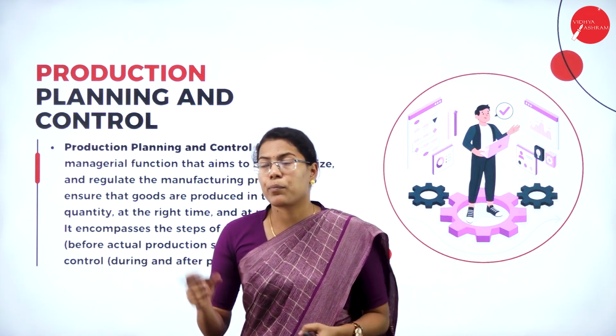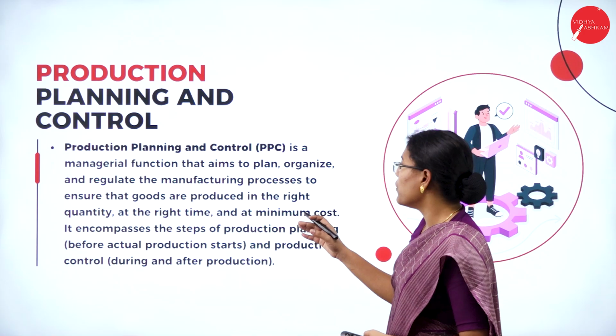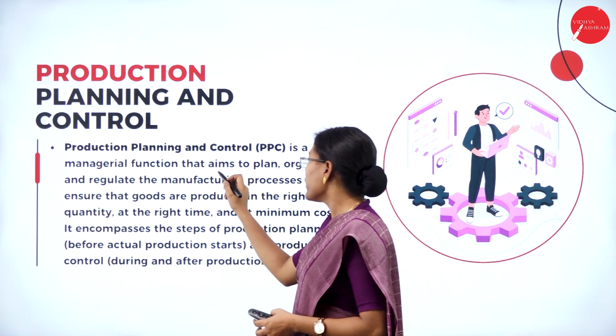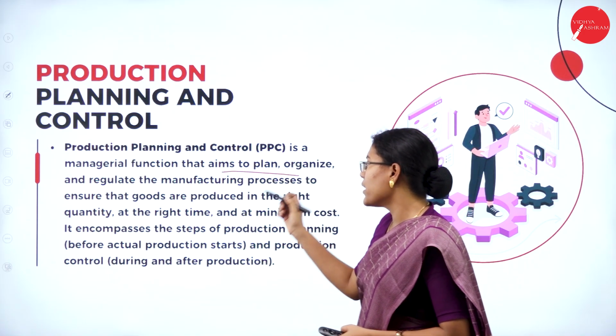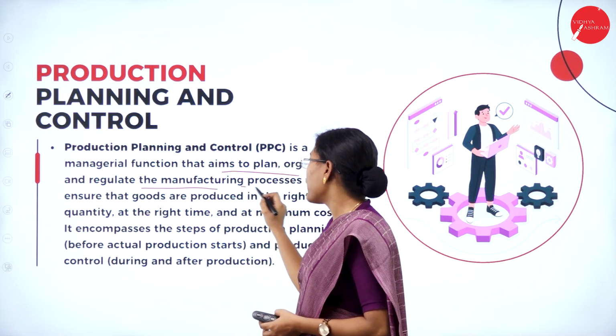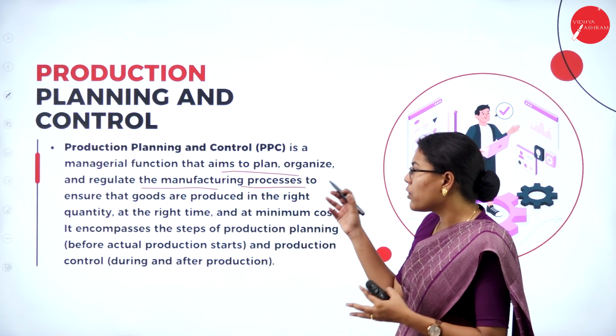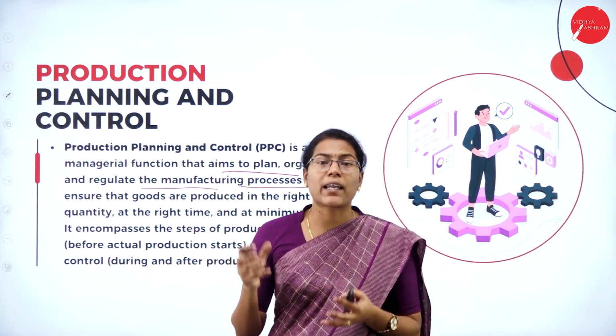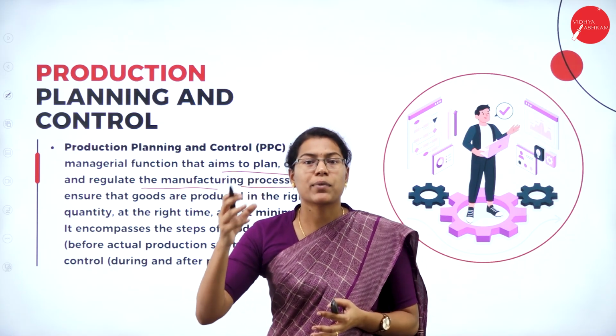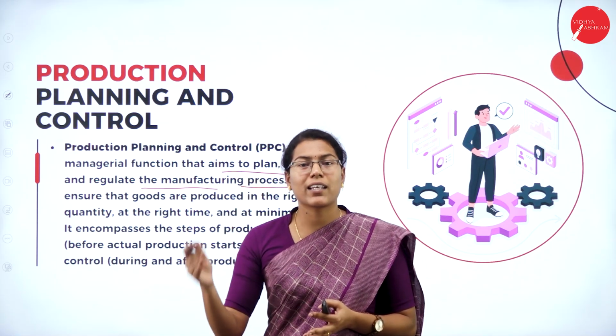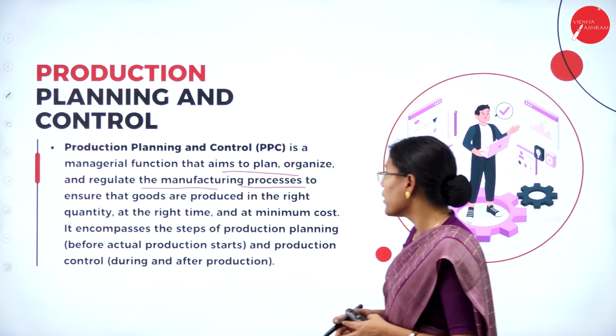As we said, production planning and control is all about planning, organizing and regulating the manufacturing process. It is the function of management of every business unit, or we can say any manufacturing or factory unit.